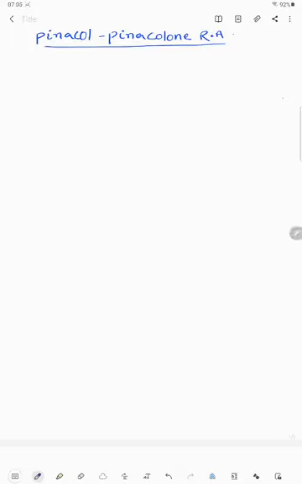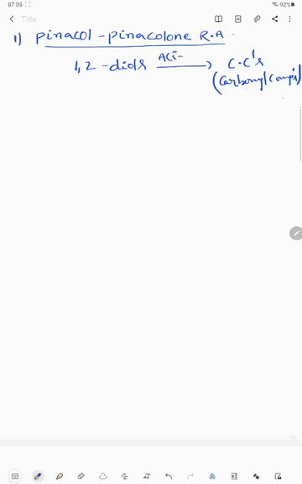In that, the first one is pinacol rearrangement. In pinacol rearrangements, 1,2 diols give carbonyl compounds, in the presence of acidic medium.